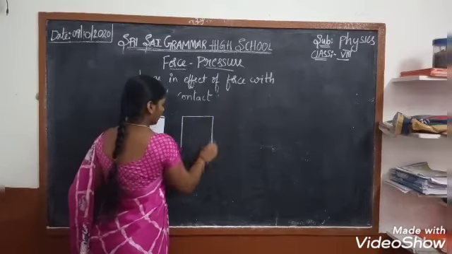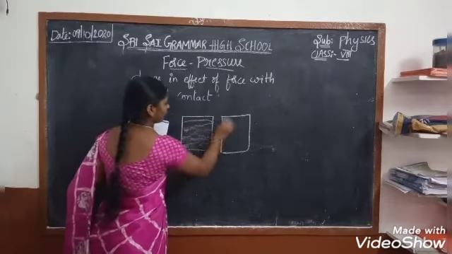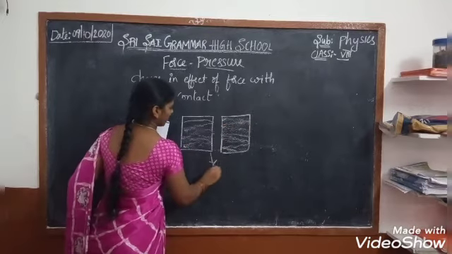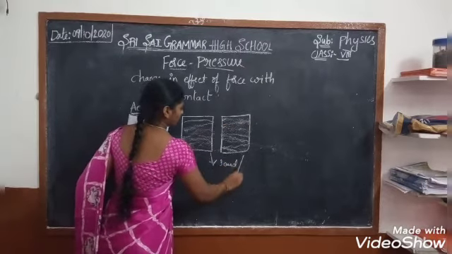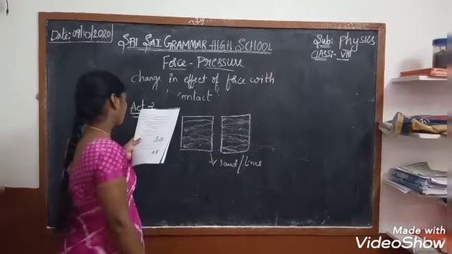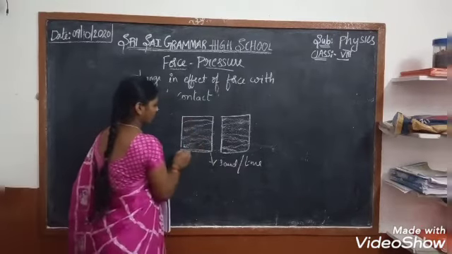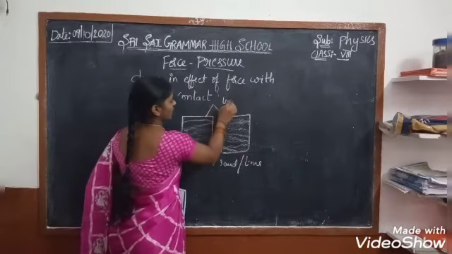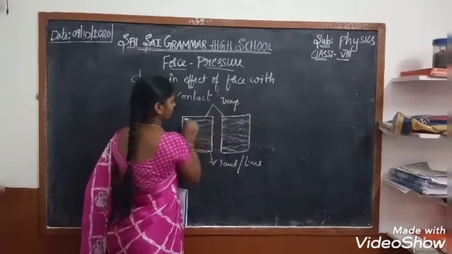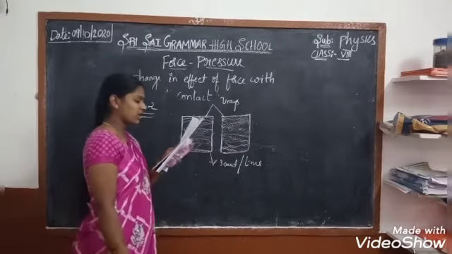Observe the two trays, which are totally filled with the same sand or lime.